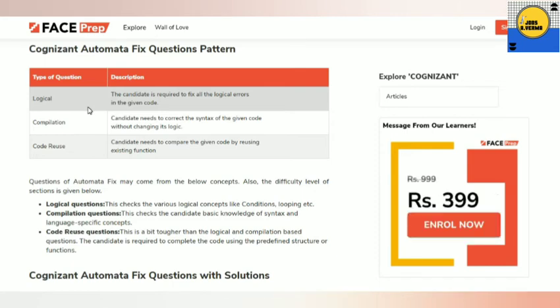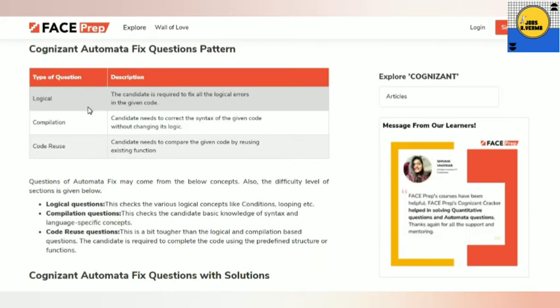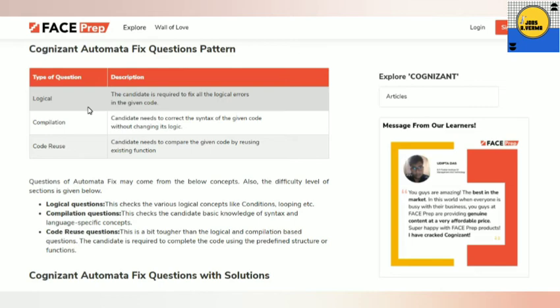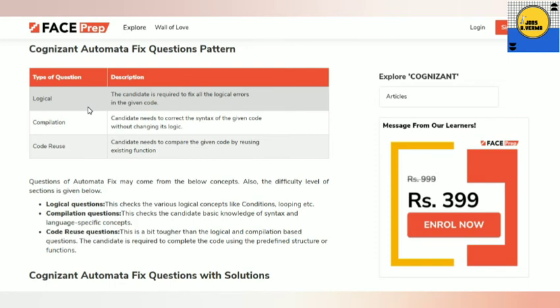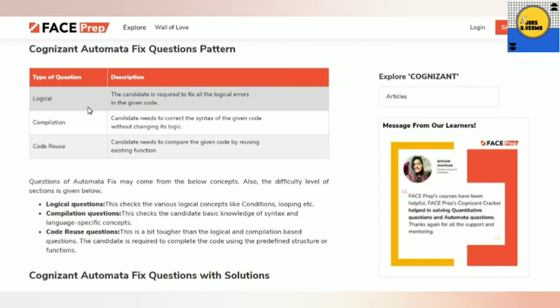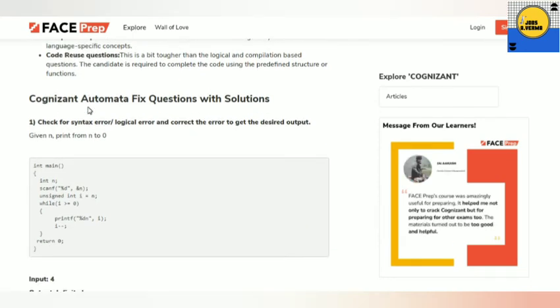The second type is compilation, where the candidate needs to correct the syntax of the given code, like somewhere they will not give the semicolon in case of C. It's very much important, at the end of the line you need to give a semicolon. In case of Java, sometimes you will see that they are not putting the brackets, or they have mistakenly placed some wrong function or case sensitive names in the function. So this type of compilation you will get. And the third part is code reuse. The candidate needs to complete the given code by reusing the existing function. So it's a bit tougher section, I will say, but if you practice thoroughly you will surely get it.